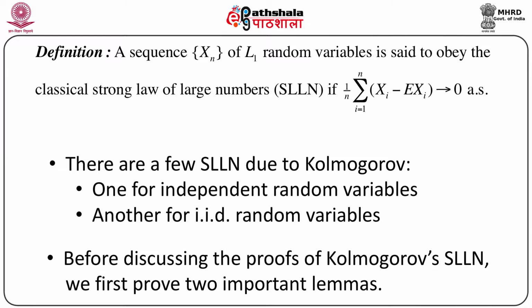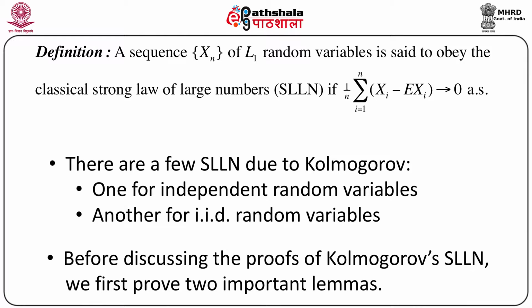Remember, weak law of large numbers is convergence in probability, and strong law of large numbers is dealing with convergence almost surely. This is the important difference between these two laws.